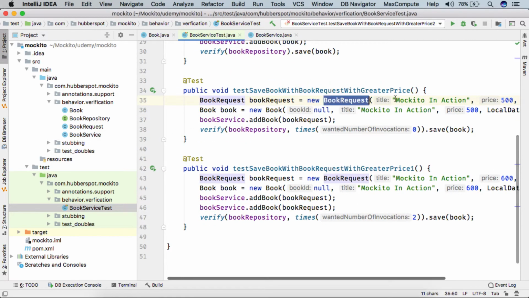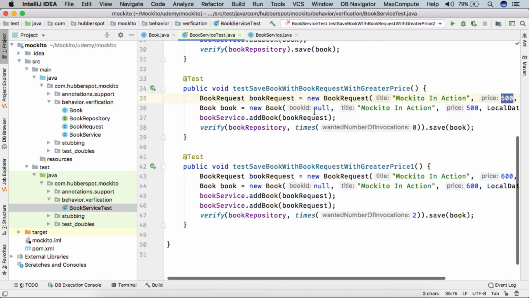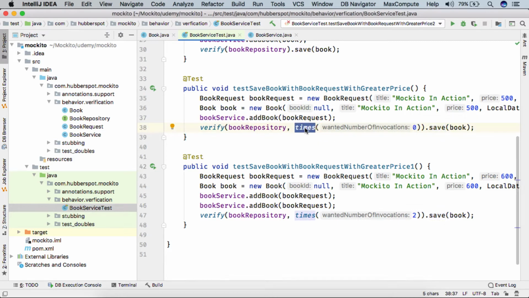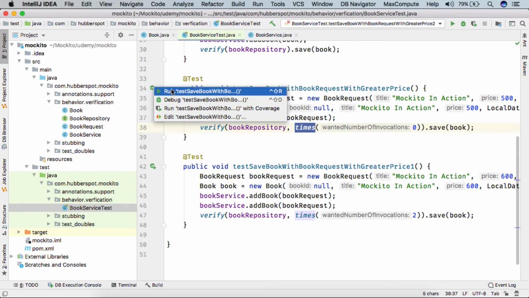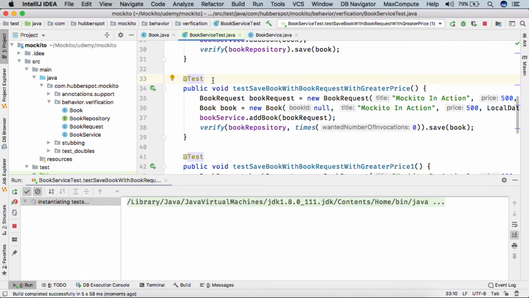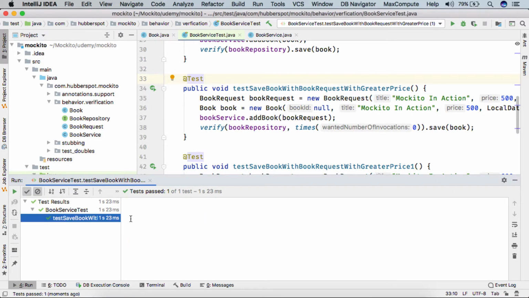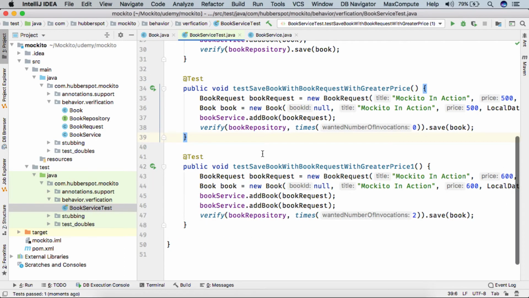So here if you see in the book request, the price we gave is 500. So when we called the add book method, we verified that save was called 0 times using the times method. So if I run the test case, we saw that the test case ran successfully. So this is what we discussed in our previous lecture.